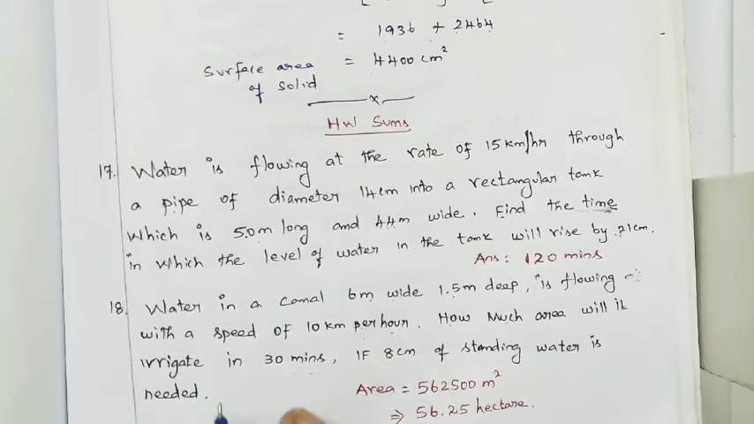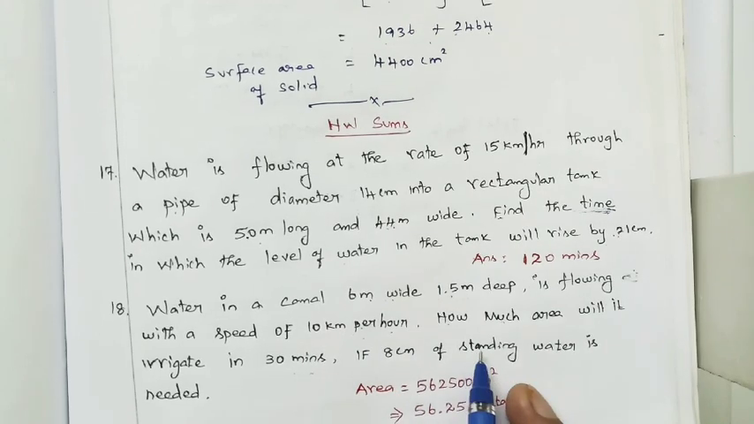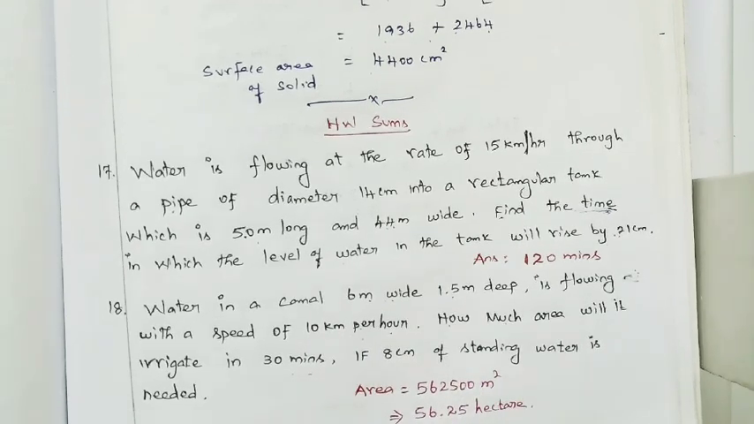So here volume of water irrigated is something but we don't know the shape. If we know the shape, we can find the volume of water, right? Here we don't know